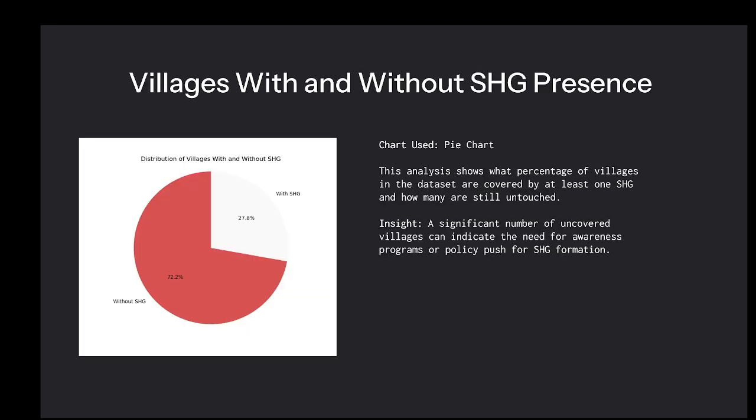Now, we will talk about villages with and without self-help groups. There are approximately 72% villages that are without self-help groups. So it is very concerning that self-help groups are not present as they should be, and they are very important for the development of rural India. A significant number of uncovered villages can indicate the need for awareness of programs. The awareness done till now is not sufficient for the overall development of self-help groups. So we have to make new policies so that it can benefit the overall society.